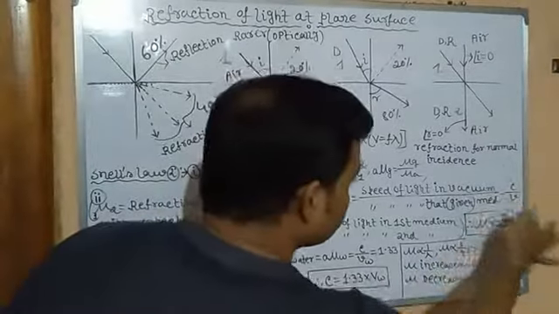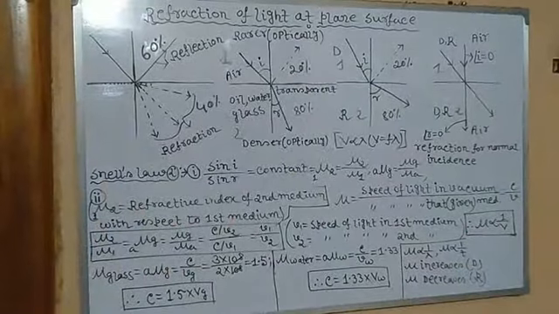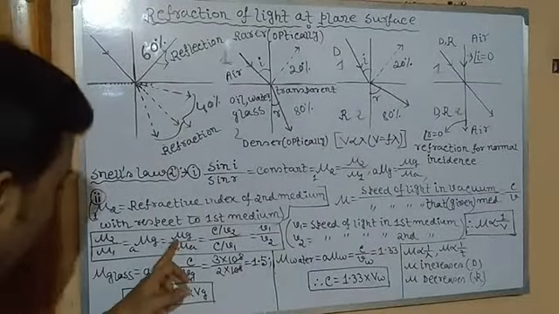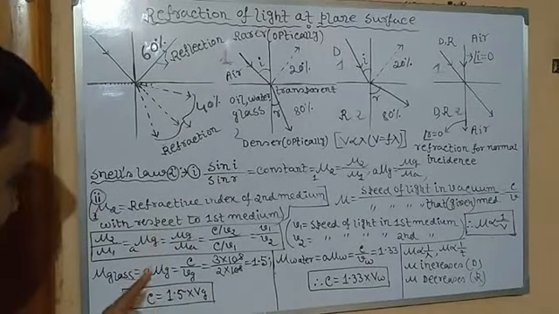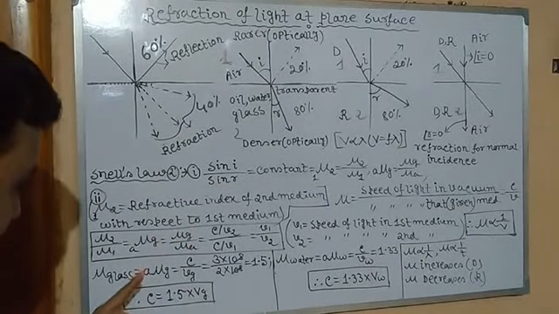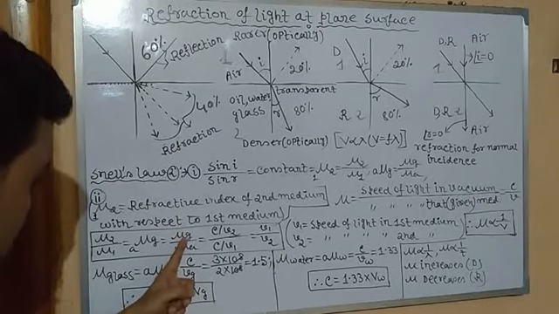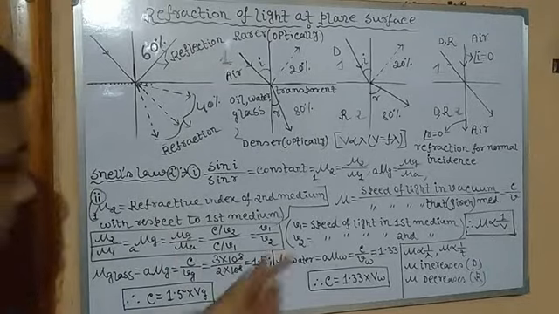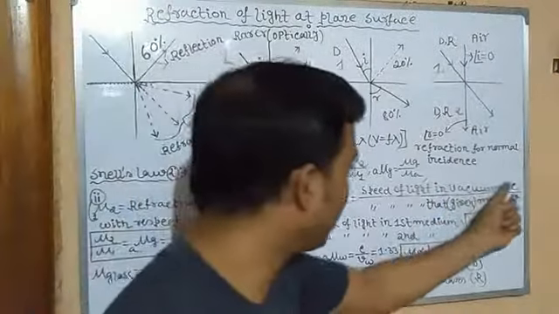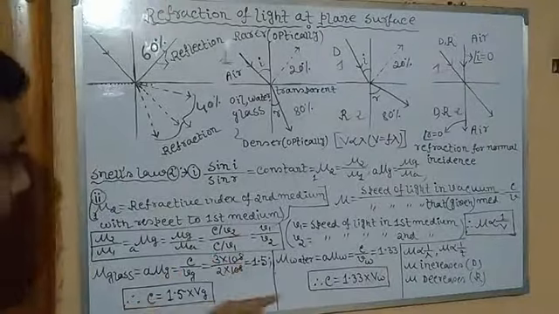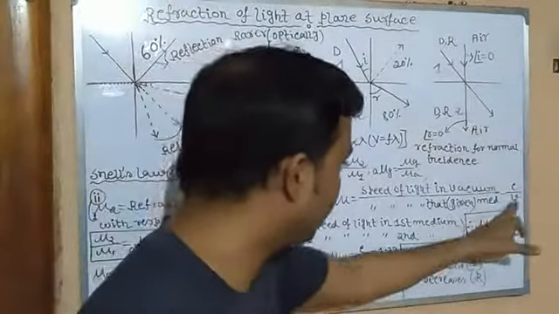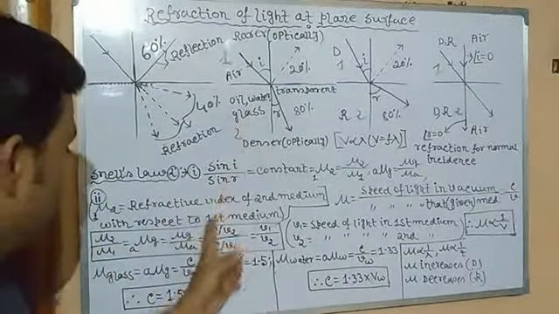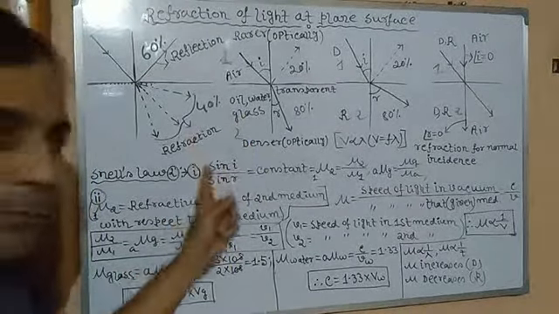Now we will use the equation C by V. We are talking about mu G, that is refractive index of glass. What is its definition? Speed of light in vacuum, C, divided by the speed of light in the given medium. What is the given medium? Glass. Why have I written V2? Look at this, glass is the second medium here. So that's why it is V2.